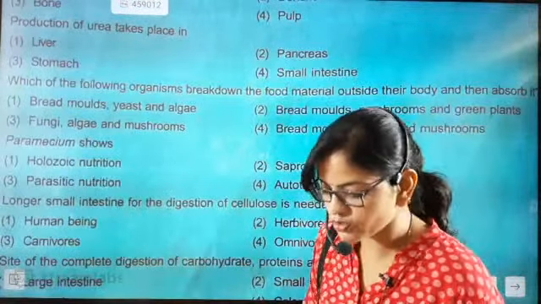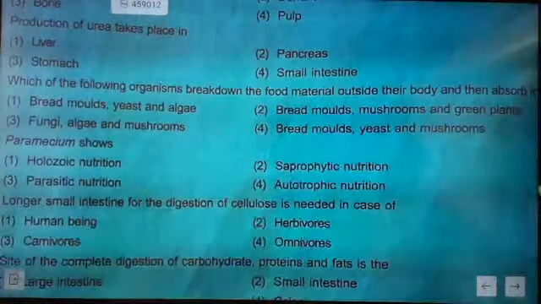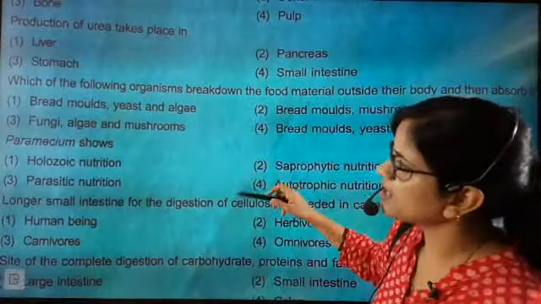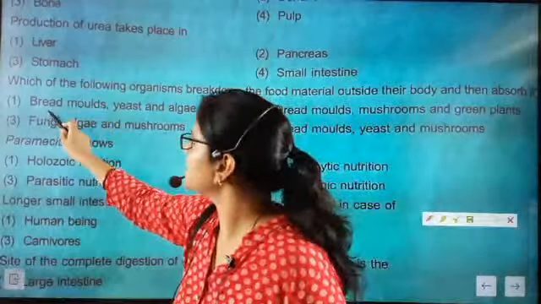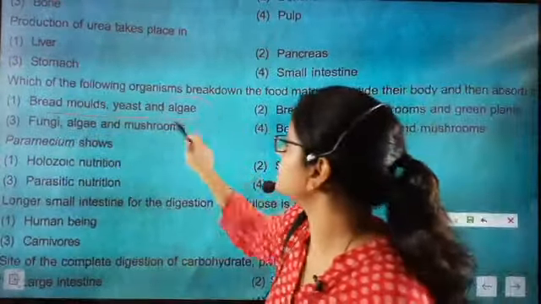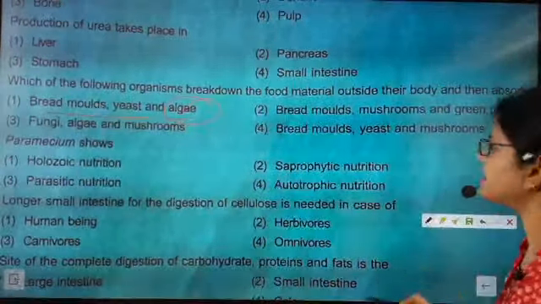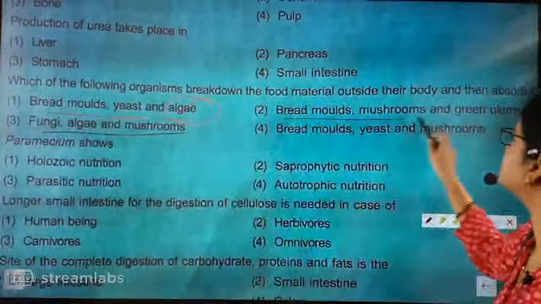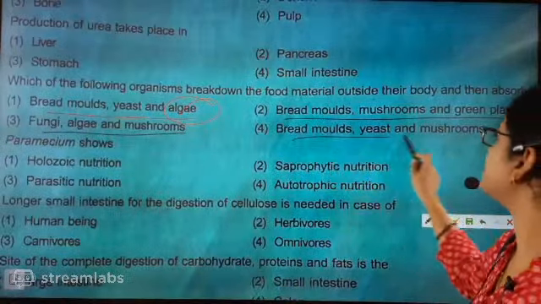Bread mold, yeast, mushroom, correct only. Why bread mold, yeast, mushroom? Can anybody tell me? Kavya, come on, tell me, beta. Sudarshan, tell me the answer. Bread mold, yeast and algae. Algae is the exception. Fungi, algae, mushroom, bread mold, mushroom and green plant, bread mold, yeast and mushrooms.